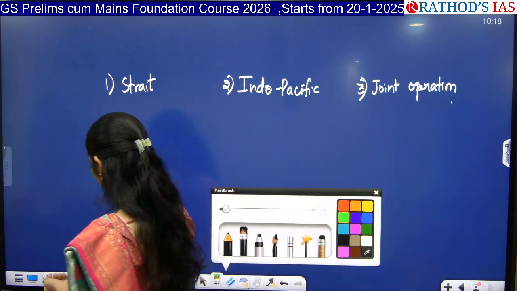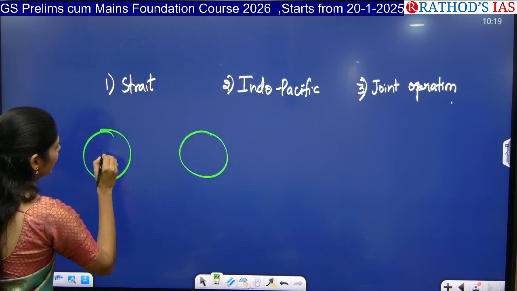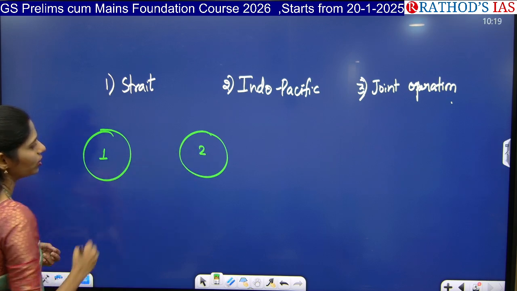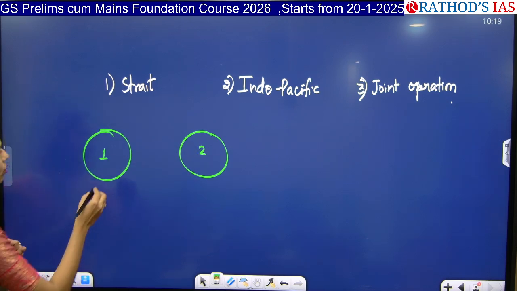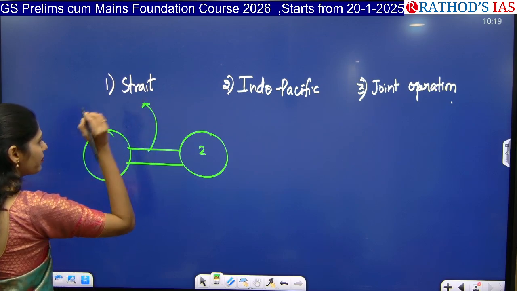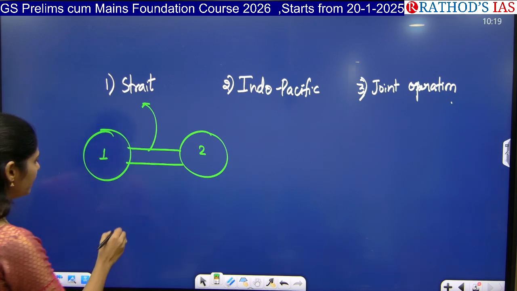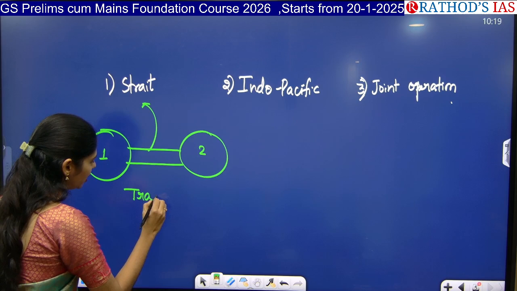Okay, so what is the meaning of a strait? If you have two water bodies, water body 1 and water body 2, and a passage of water which is connecting these two water bodies, it is called a strait. And strait is very important for trade and for navigation.